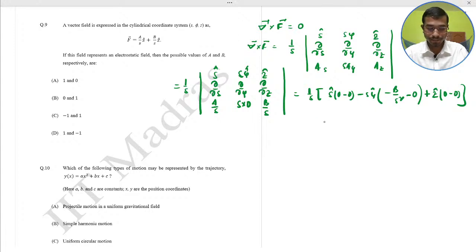This would be B by s square phi cap. By the condition it must become 0, which implies B must be 0. B vanishes here. So you have to find the value of A and B.